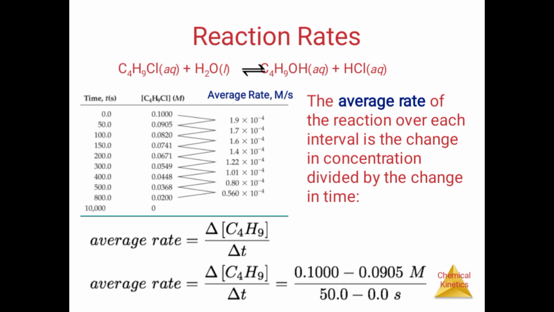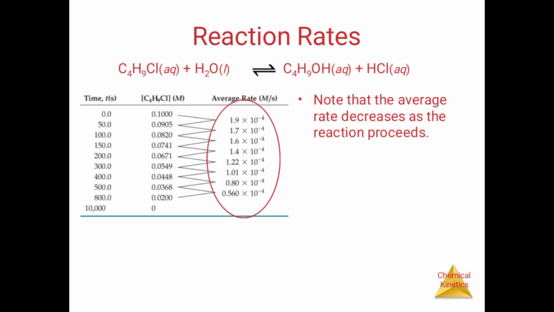The average rate of the reaction across each interval is the change in concentration divided by the change in time. The average rate is equal to delta concentration of C4H9Cl by delta t, which is equal to 0.1000 minus 0.0905 mole by 50.0 seconds. Next, butyl chloride reacts with water to give hydrochloric acid.